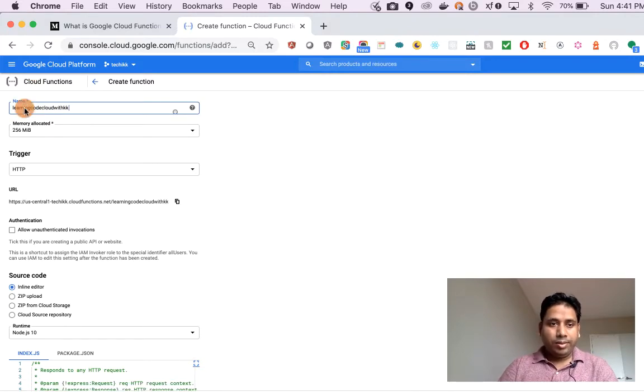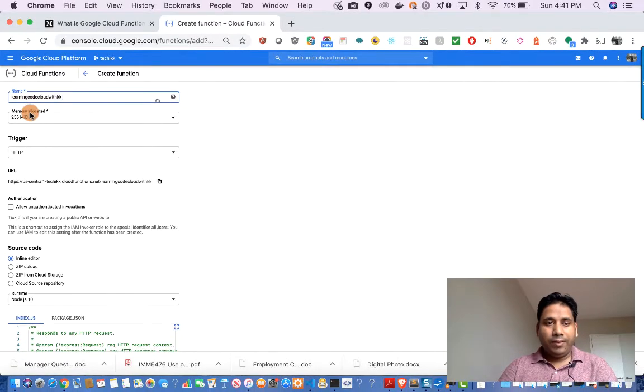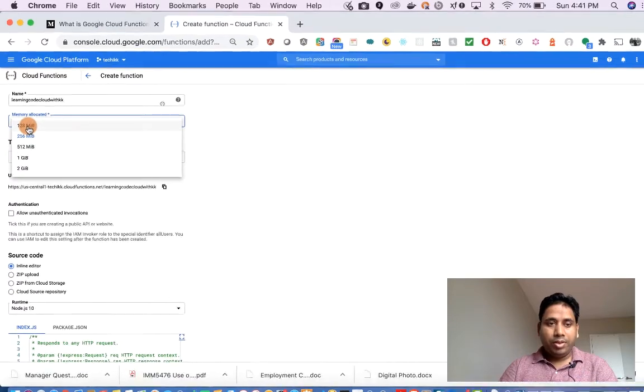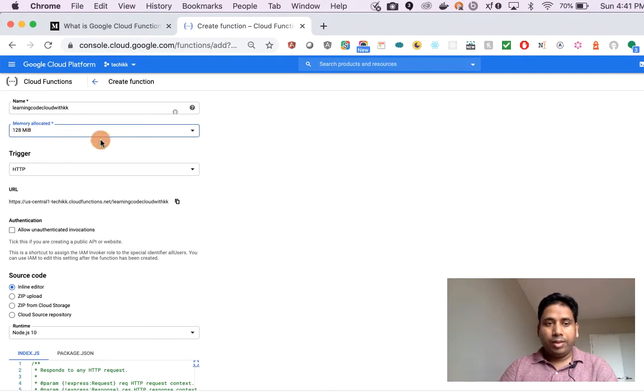So this is the method name, and then we can assign memory. We have various options like 128 MB, 256, 512, 1 GB, and 2 GB. As you select the memory type, accordingly you will be charged and your CPU will be assigned. Okay, and then we have a trigger section.